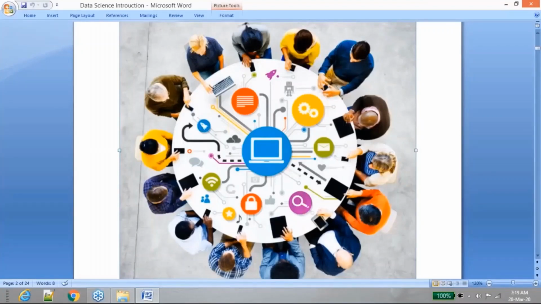Because we are all getting into the world of digitalization, each and every person started accessing digital devices like mobile, tablet, laptop, etc., and each and every device started generating very huge amounts of data.